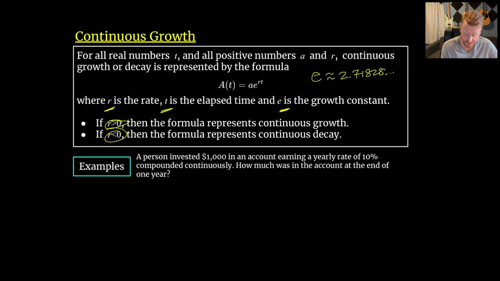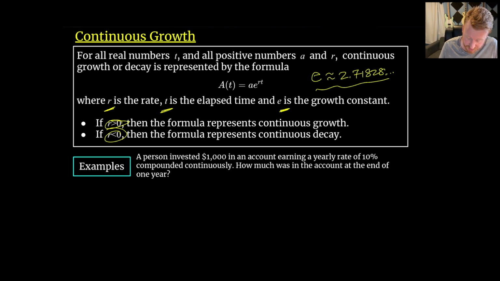Here we have a person investing $1,000 in an account that's earning a yearly rate of 10%, compounded continuously. How much was in the account at the end of 1 year? Since this has this number e in it, we're going to need a calculator to compute what's going on. So having a scientific calculator will be helpful. I've got one here at the ready. I have not done this problem yet. I like to do them often in the moment so I can think along with you.